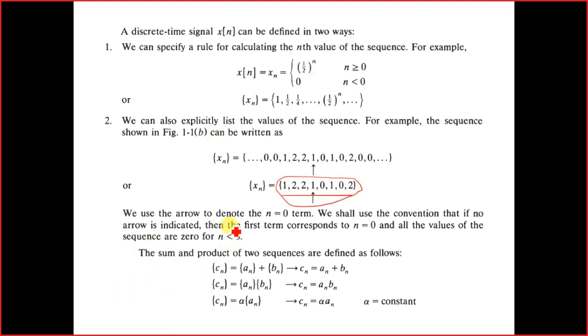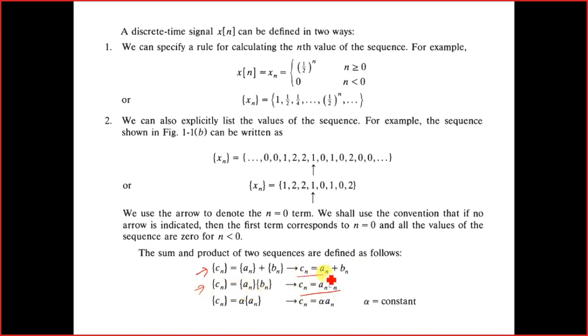Now, when we are talking about signals, we quite often want to do some mathematical operations on them. Say, for example, we have Cn equals An plus Bn, then multiplication, Cn equals An multiplied by Bn.